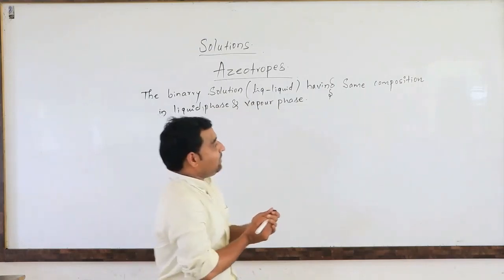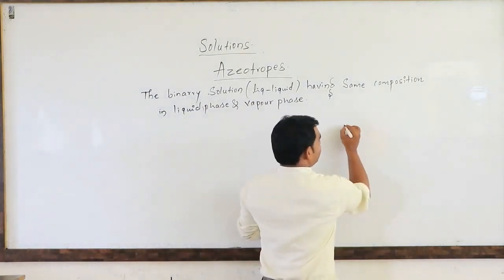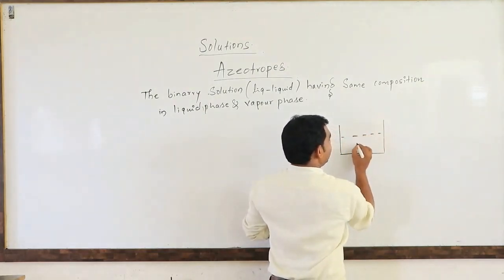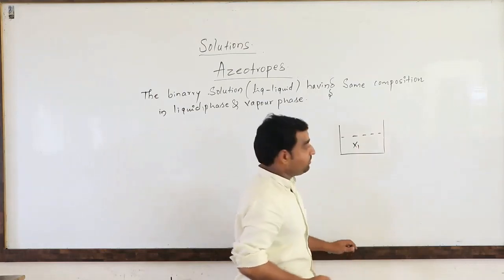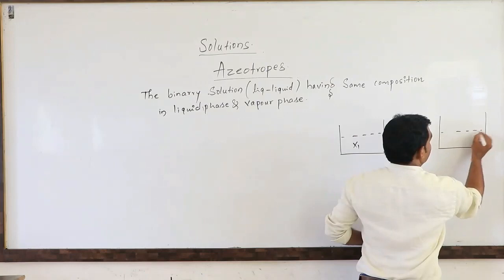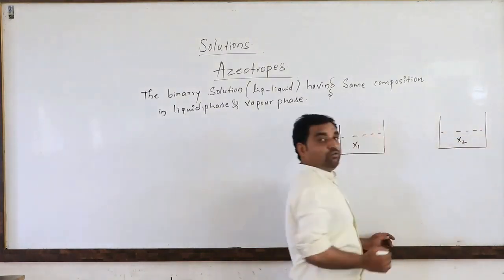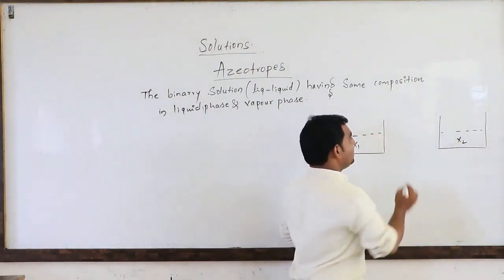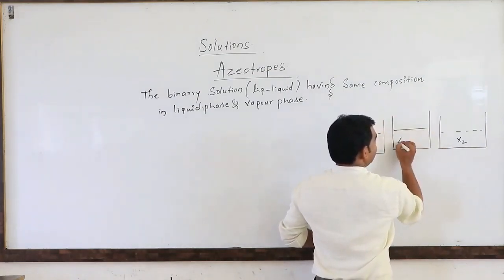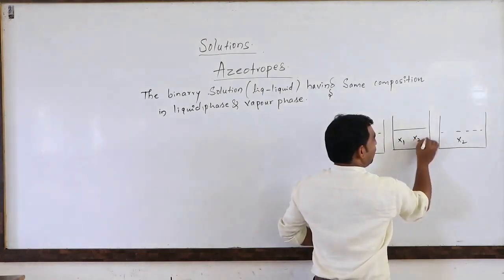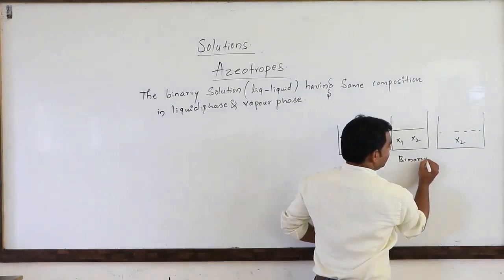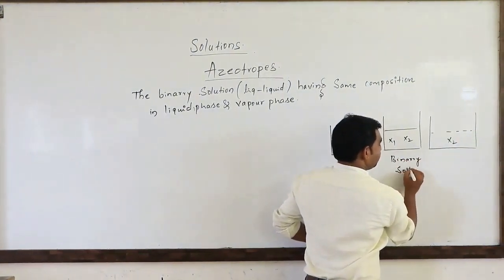Let us take an example. One liquid has a mole fraction x1 in the solution, and another liquid has a mole fraction x2. When the two liquids are added, a solution will be formed that has two components, with mole fraction x1 and mole fraction x2. So this solution having two components is termed a binary solution.